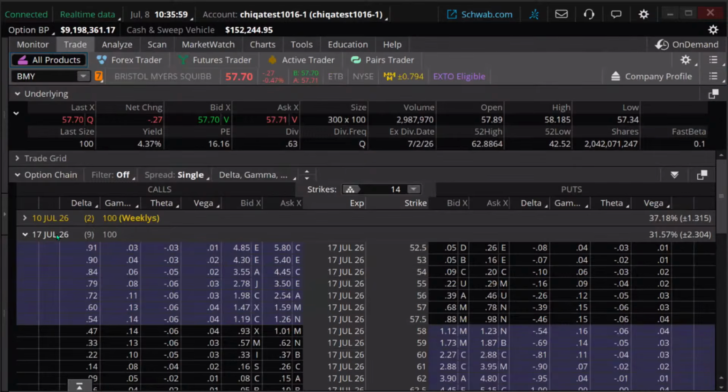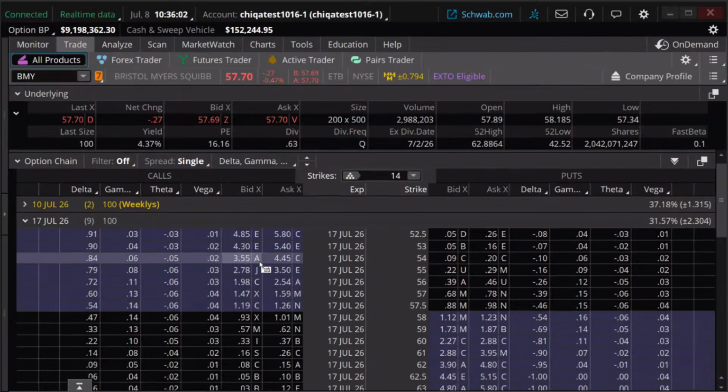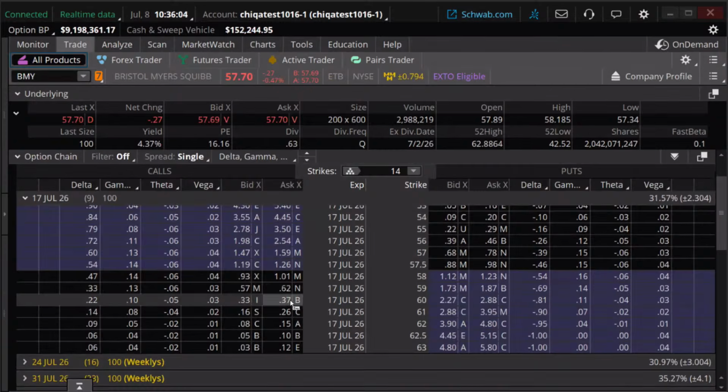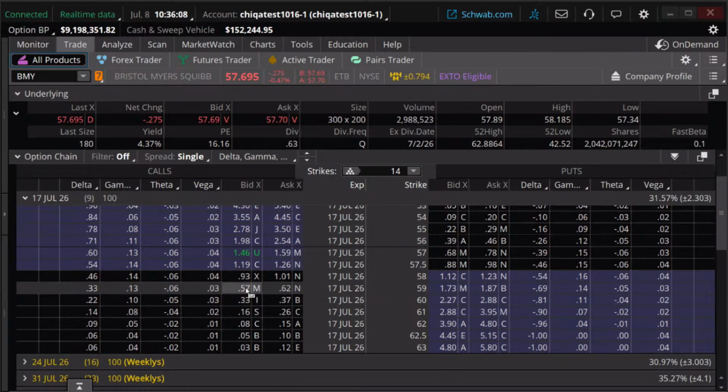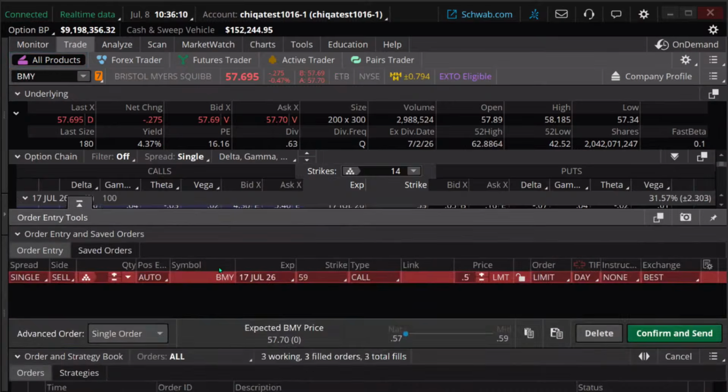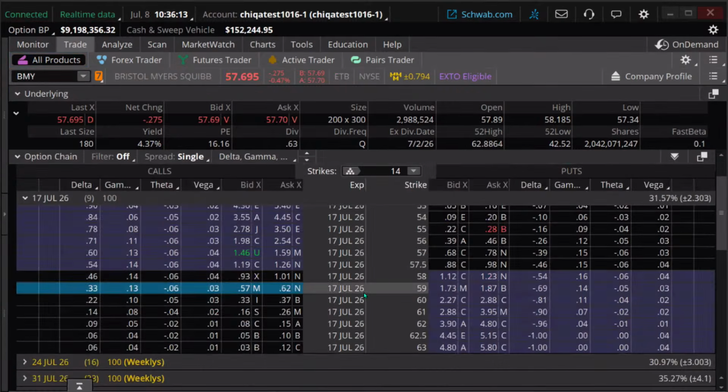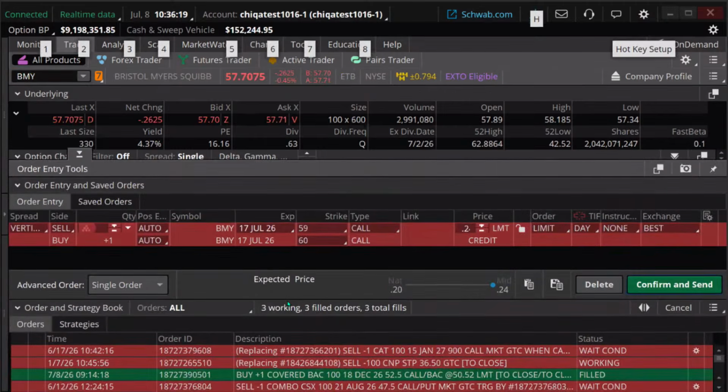I'm only going to go out 9 days on this. I'm going to do a short call vertical on BMY. So I'm going to go here. I'm going to sell my 59 strike. I'm going to buy my 60 strike. I'm going to click down my control key.